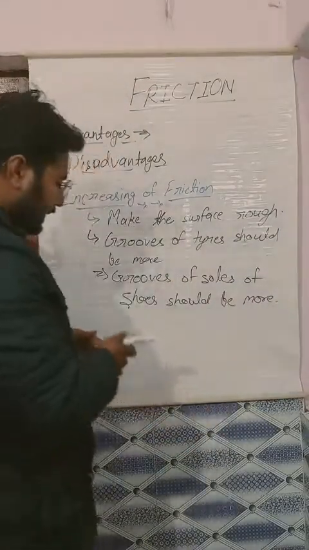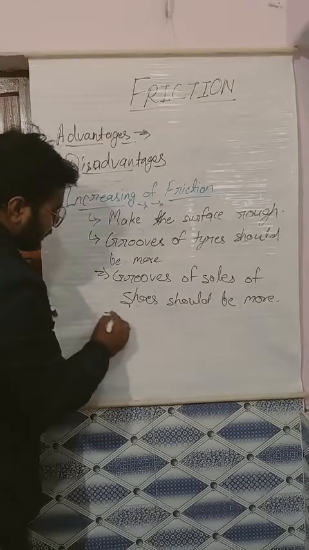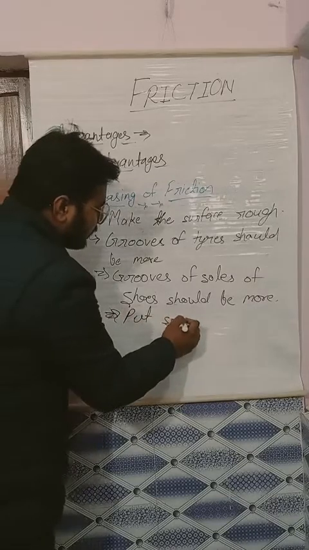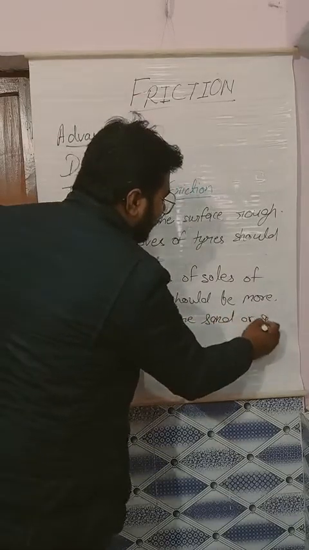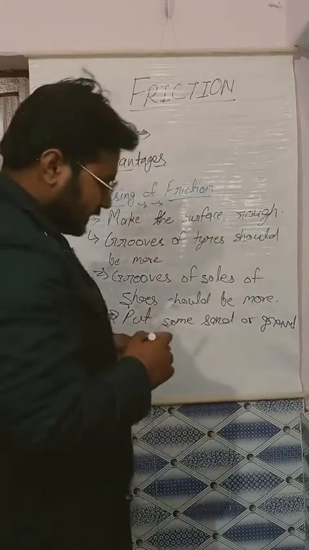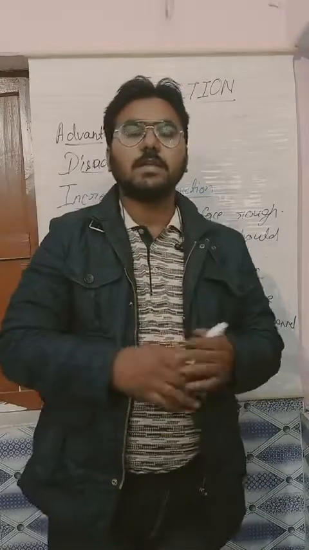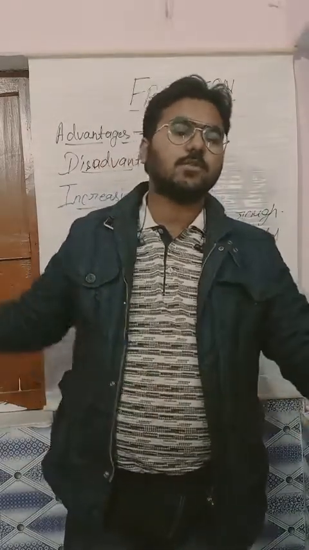One more point is there, if you like: put some sand or gravel. Like I told you as an example, when cricketers are playing, the baller has to bowl. He is running very fast, and all of a sudden he has to stop and throw the ball.